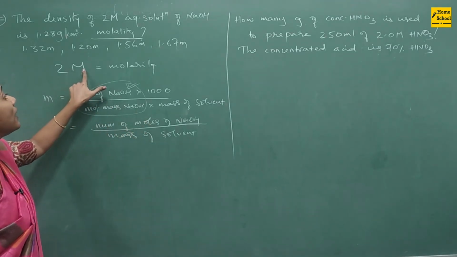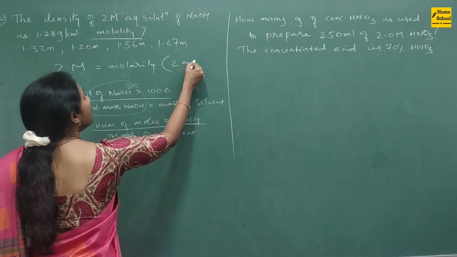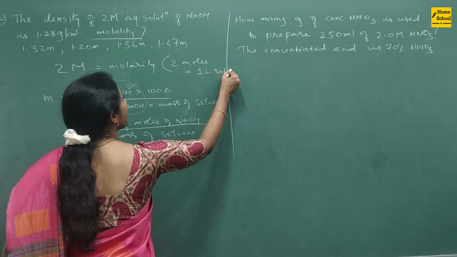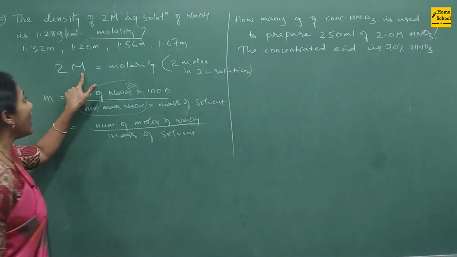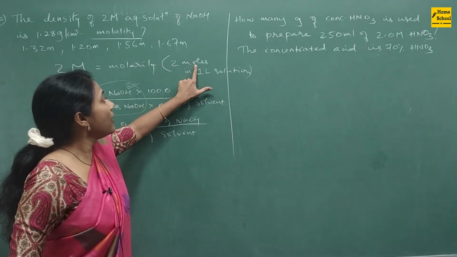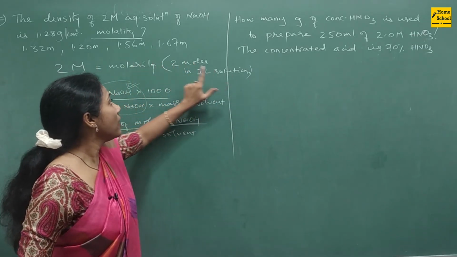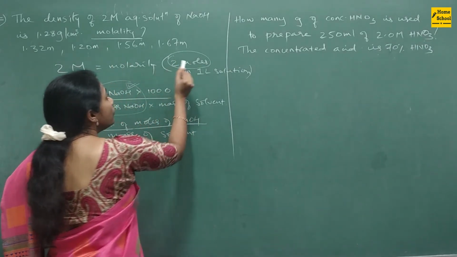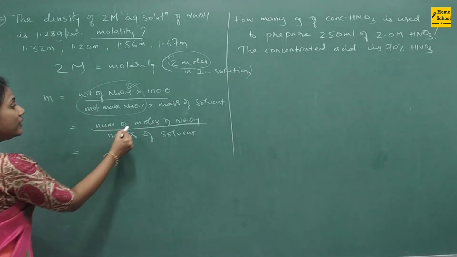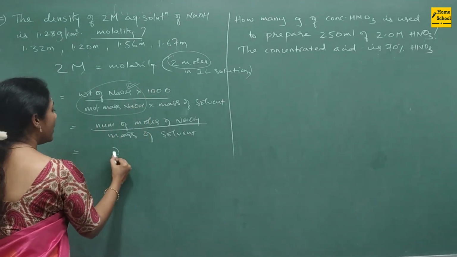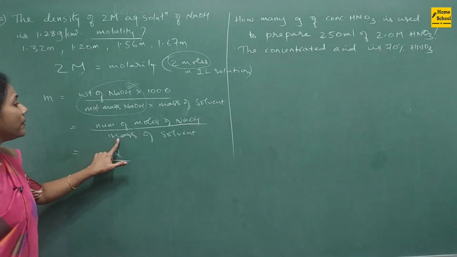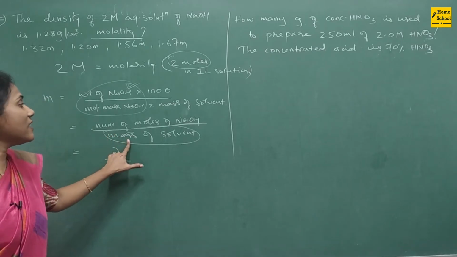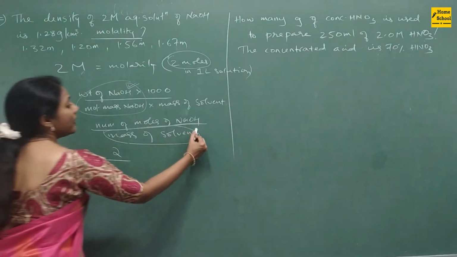2 molar in the sense what? 2 moles present in 1 liter solution. This is the meaning, no? 2 molar means 2 moles of NaOH present in 1 liter solution. So NaOH is how many moles? 2 moles. So from this information we got the number of moles of NaOH. So in the numerator the value is 2. That I know. My problem is the denominator, that is mass of solvent. So how to find out this thing?